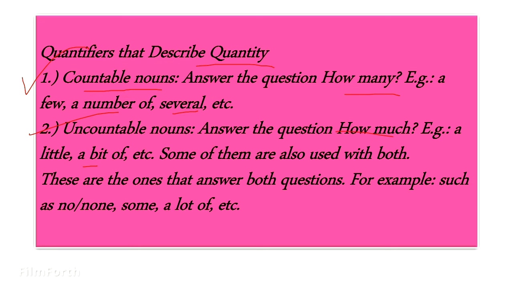What is this? I hope that you are confused with the sentence. Such as no, none, some, a lot of. They're used as both. What do you mean by both? Both means countable and uncountable. ये दोनों uncountable countable में situation wise use किए जाते हैं. Few, a number of, several, etc.